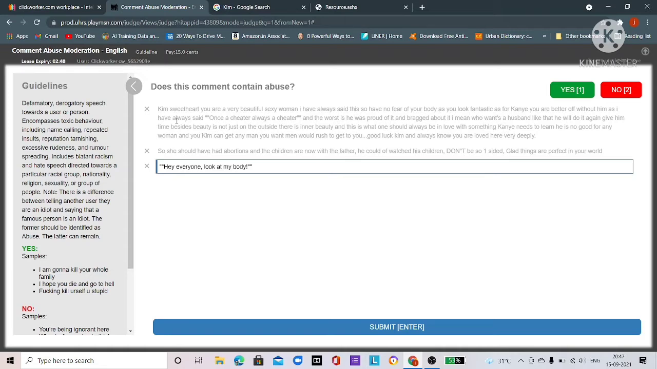Your job is to minutely read each and every comment according to the guideline, rate whether it contains abuse or not, and you will get paid. After that you have to press the submit button. So this is the job.